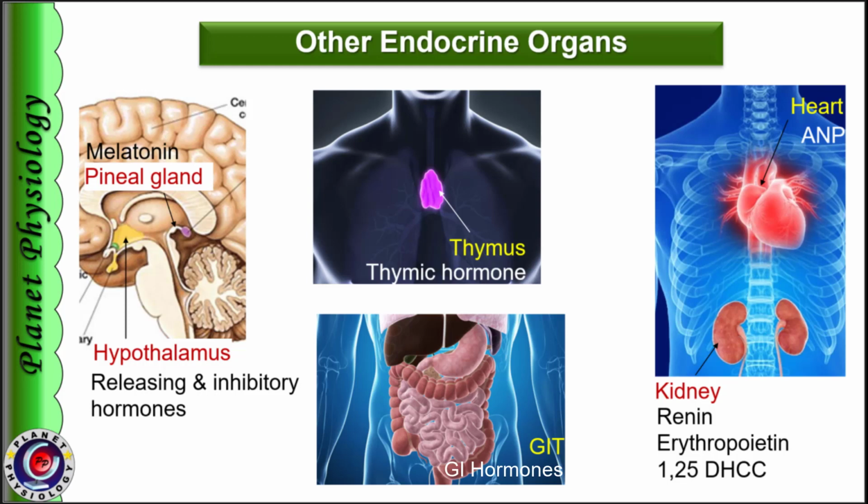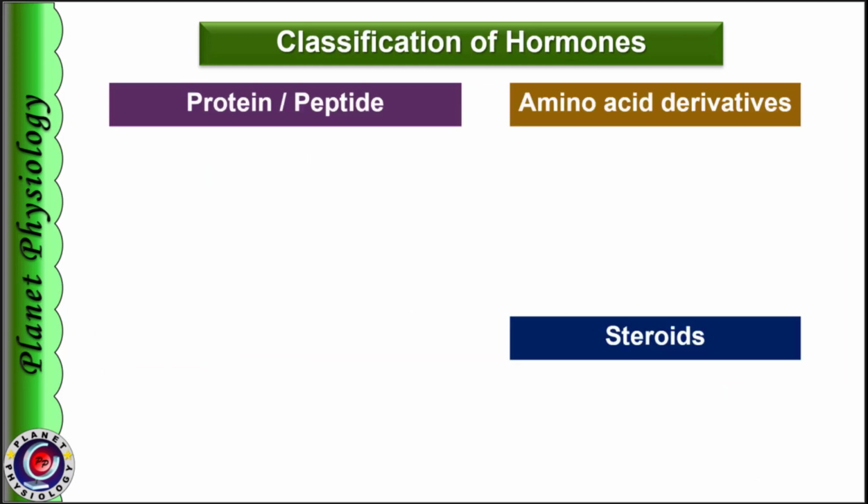Now let us study how to classify hormones. On the basis of their chemical structure, hormones are classified into three major groups: proteins or peptides, amino acid derivatives, and steroid hormones. Protein or peptide hormones are made of a peptide chain containing a variable number of amino acids.